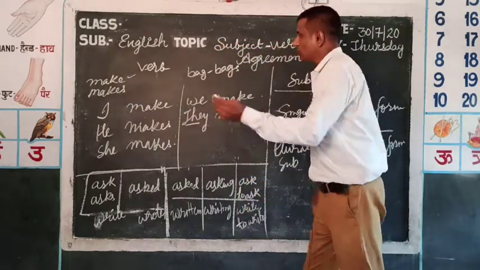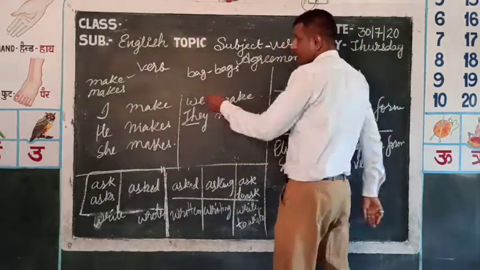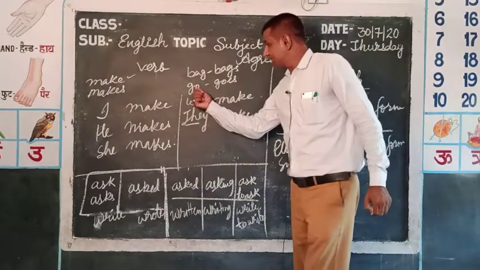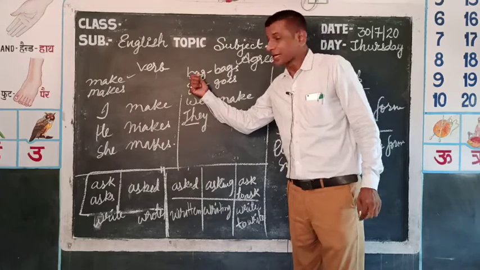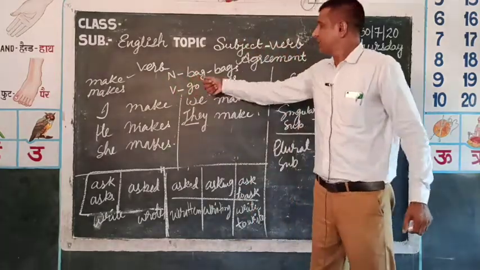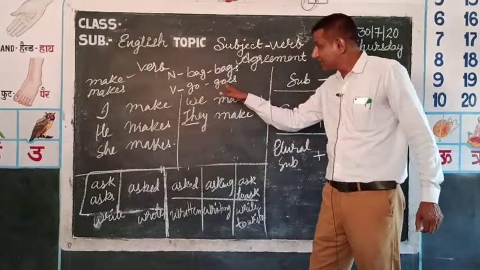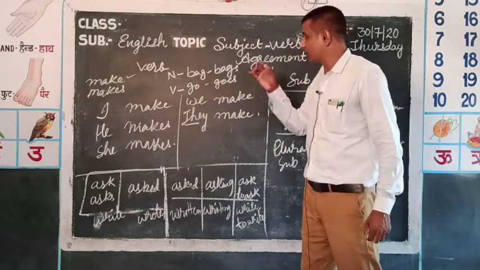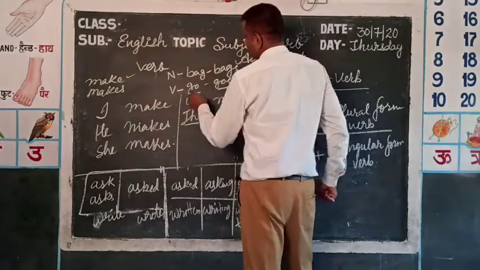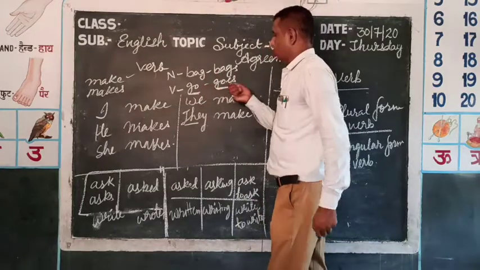Take one more verb: go, goes. This is a verb, this is singular, this is plural. So see, bag, bags, go, goes.